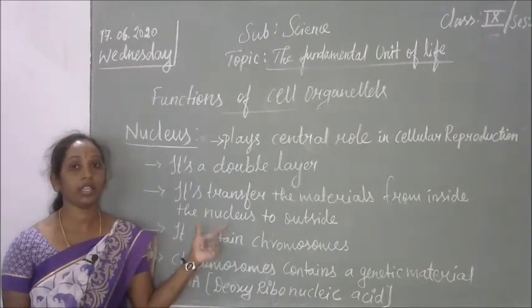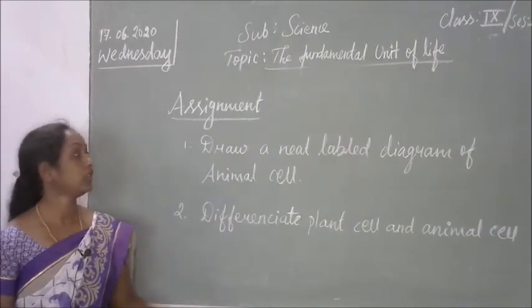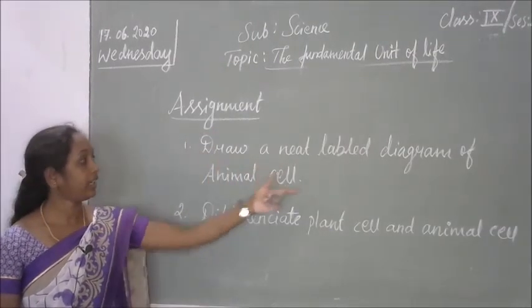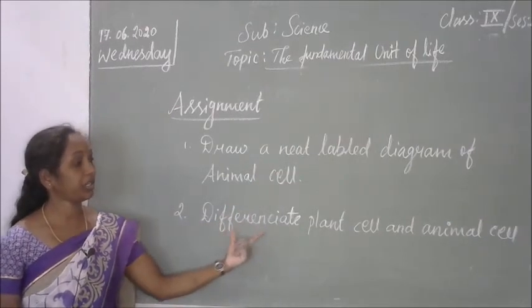Assignments I will give now. Children, note the assignment. Draw a neat labeled diagram of an animal cell and differentiate between the plant cell and the animal cell.